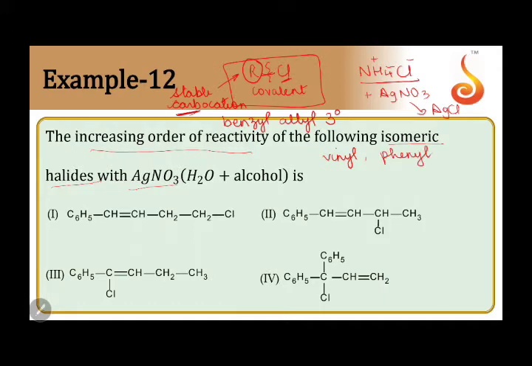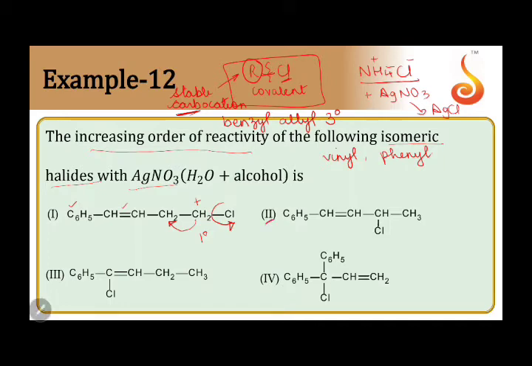For each option we should see if there is something special about the carbon which is going to form the carbocation. In my first option, if we take out Cl minus, we get a plus charge here. This carbon with a plus charge is attached to one carbon, that is, it is primary. There is a double bond, there is a phenyl, but it is nowhere near this primary carbocation. So it's neither benzyl nor allyl.